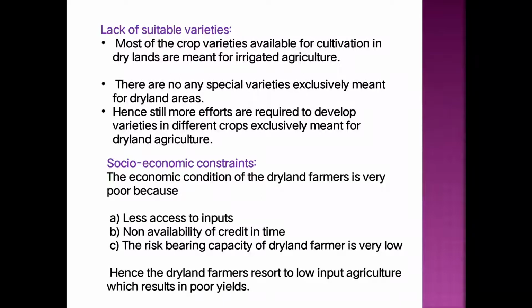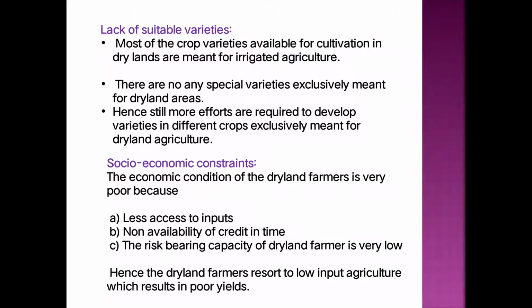Then the next constraint is the socio-economic constraint. The economic condition of the dryland farmer is very poor, and there are some reasons behind it. The economic condition is poor due to less access to inputs, that means whatever inputs are required for the cultivation of the crop are not available in sufficient quantity, nor are they available on time.